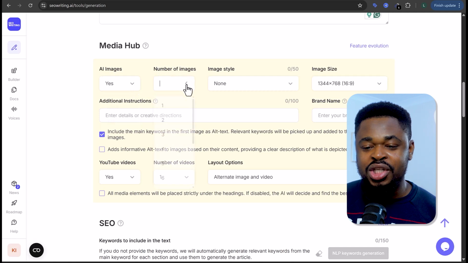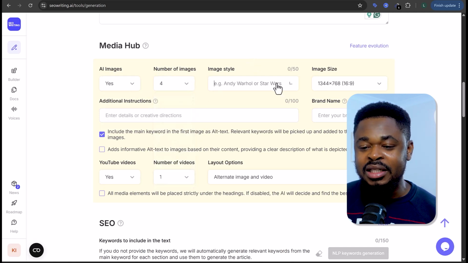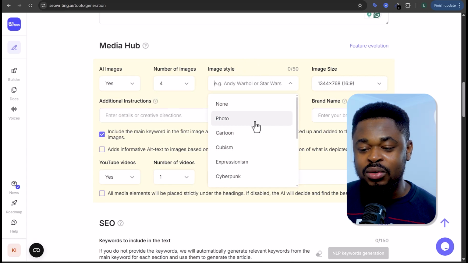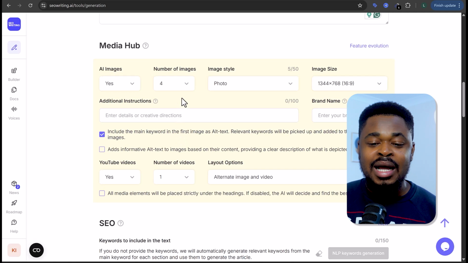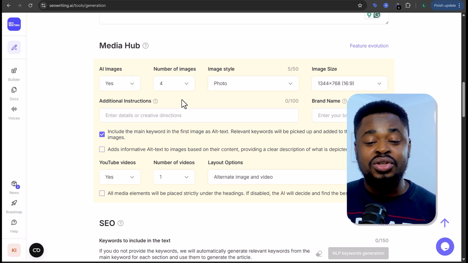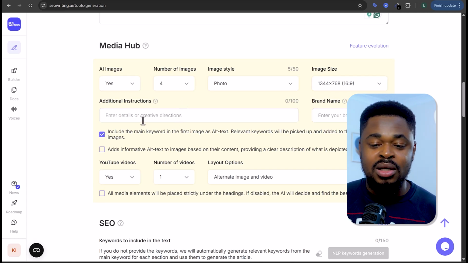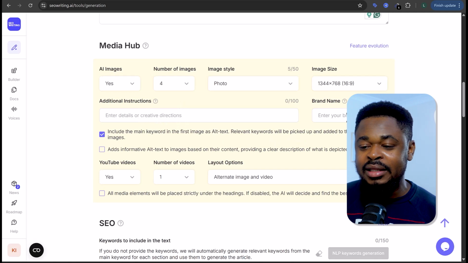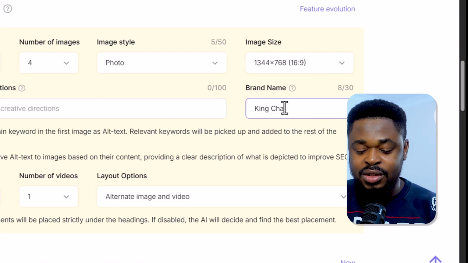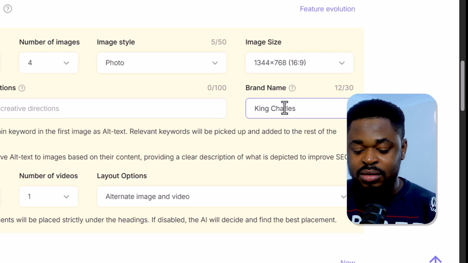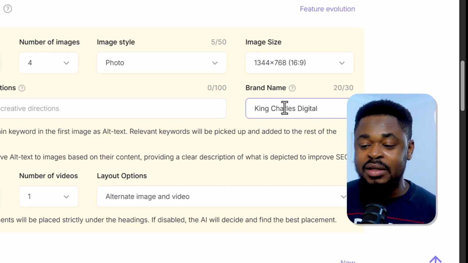And then I'm going to change the number of images to 4. I want 4 images on the article. And the image style, I want a photo type. And then I'm going to leave the image size here, but you can change it if you want. And then here, if you want to give the AI extra instructions on how the image should be generated, you can just enter the details here. And then if you want your brand name to be on the images, you enter the brand name here. So for example, I can say King Charles Digital. I'm going to leave that here.